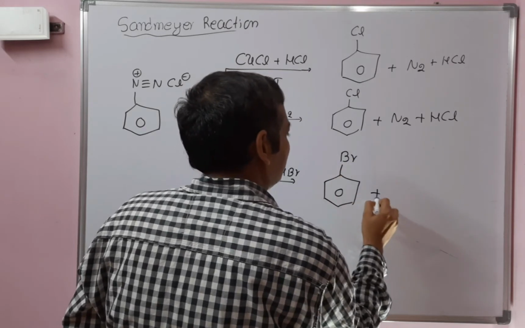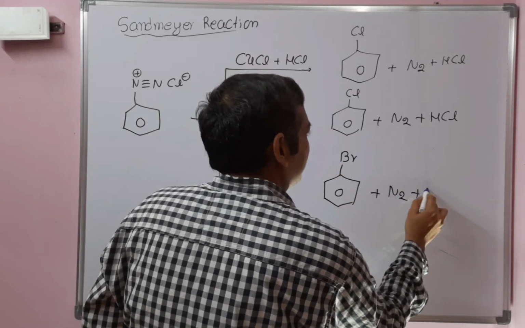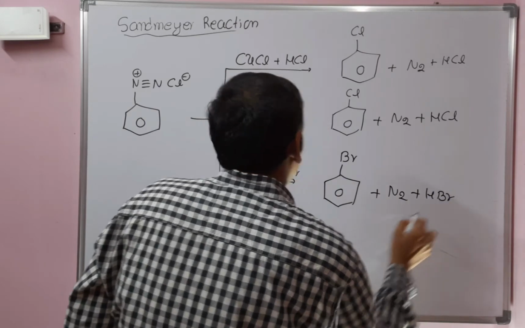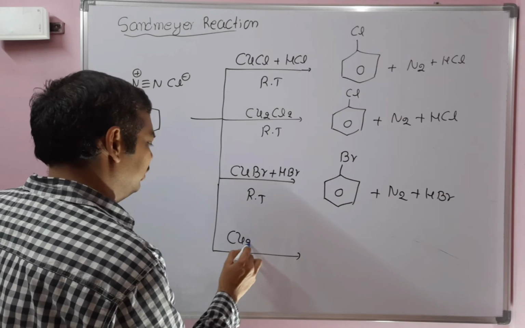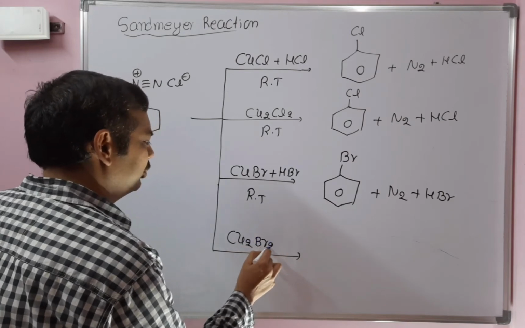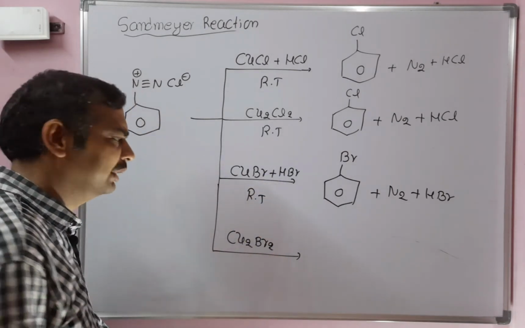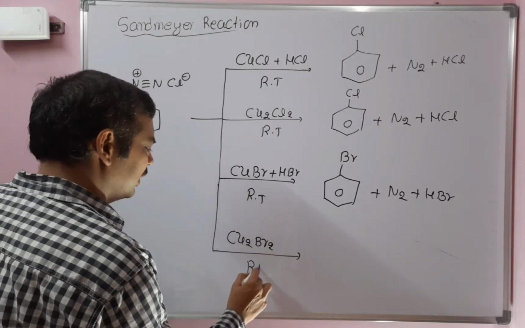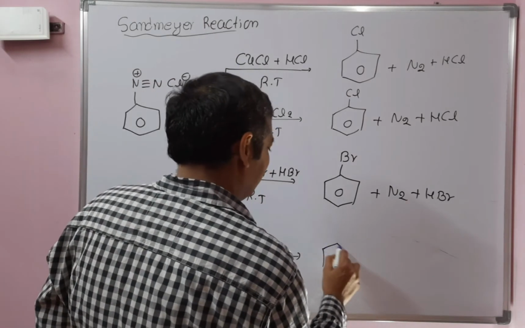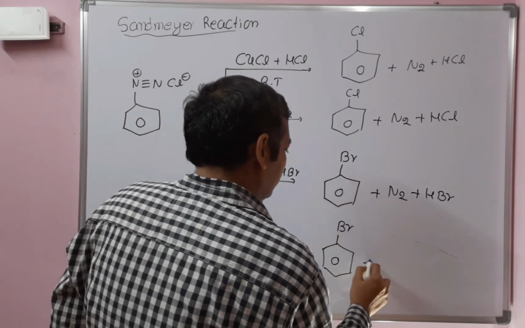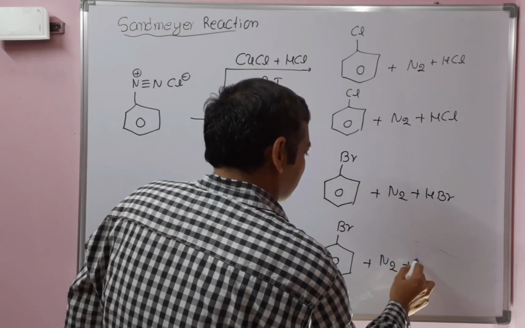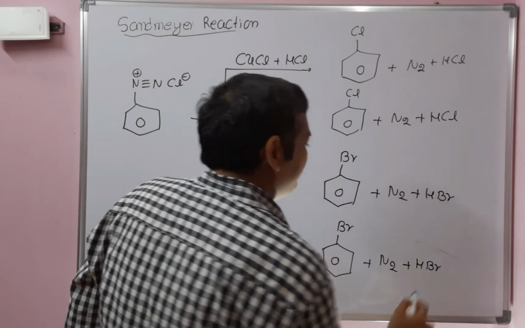The side products are nitrogen and hydrobromic acid. Similarly, we can also use Cu2Br2. Either of the reagents gives bromobenzene, with nitrogen plus hydrobromic acid as the side product.